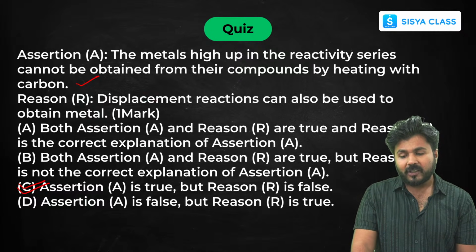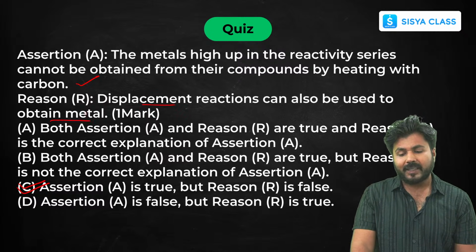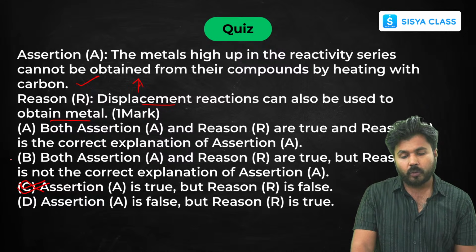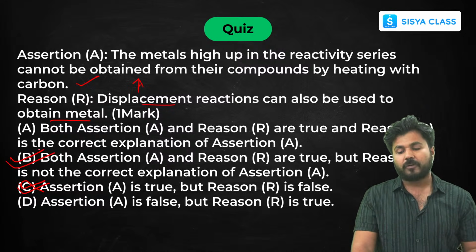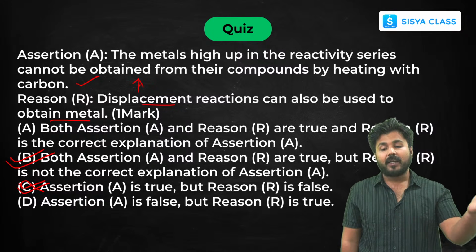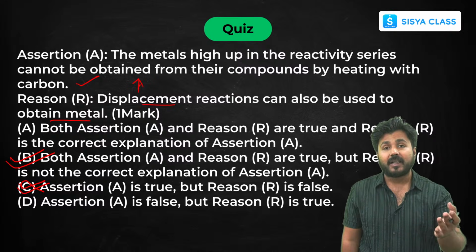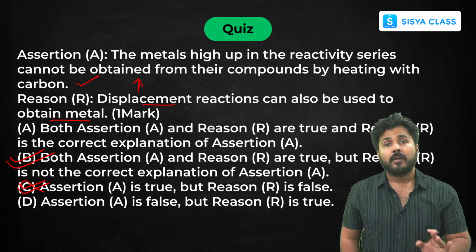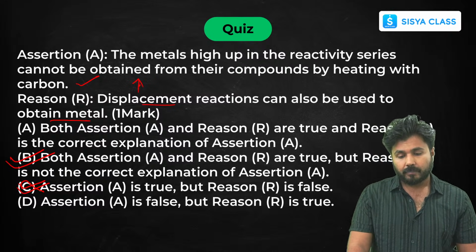Displacement reactions can be used to obtain metal but it is not related to this. Instead, you can also mark both are true but reason is not the correct explanation for assertion A. Why? Because in displacement reactions a highly reactive metal displaces a less reactive metal from its solution.